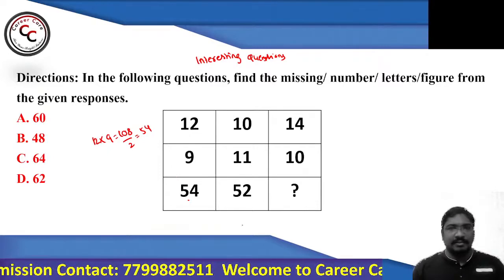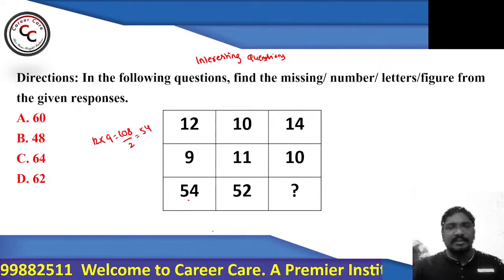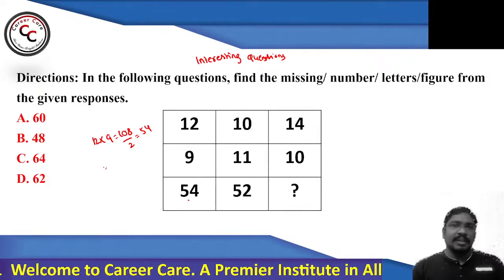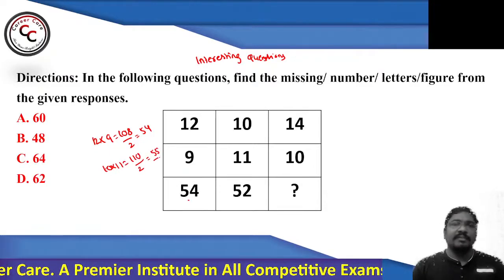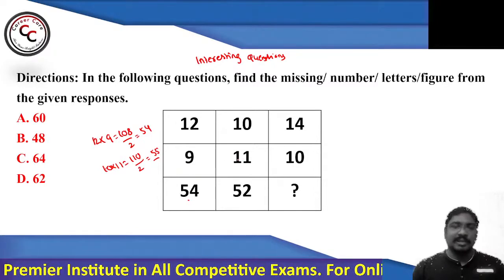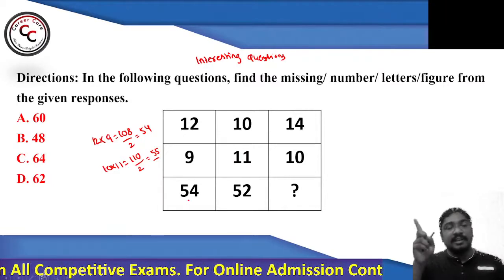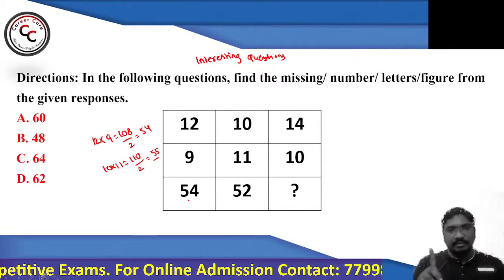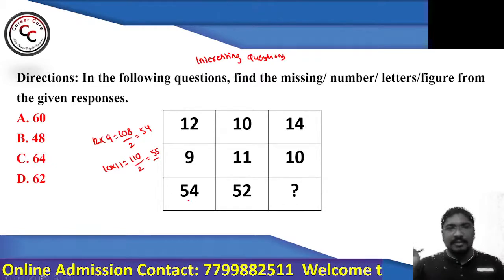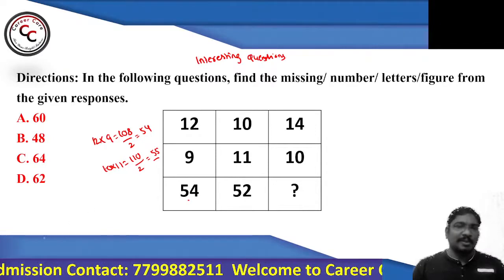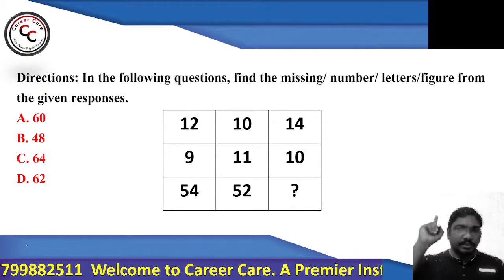See, strategy is important. Why? Because for number series there is no shortcut, similarly for missing numbers as well as number analogy. Similarly, 10 into 11 is 110. If you halve 110, you get 55. But here he has given 11 instead of 55. No chance. So either the logic is different, or the options may be wrong. But as you can see, the options may not be wrong in this question, so I am going to give you the other logic.